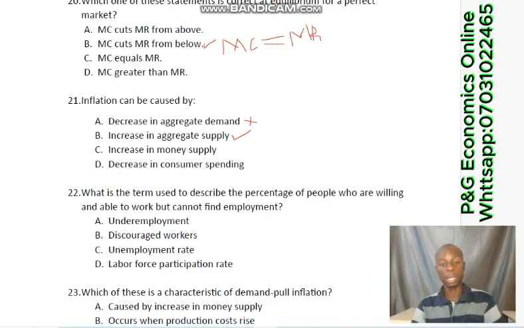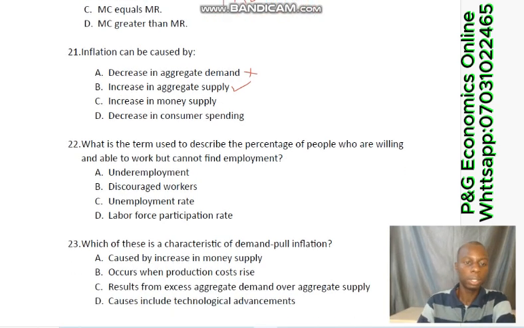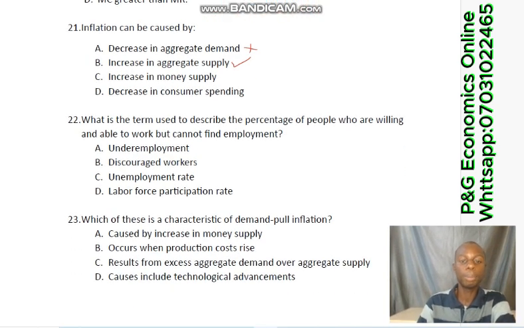So that is that. And then question number 22. What is a term used to describe the percentage of people who are willing and able to work but cannot find employment? The answer is unemployment rate. Unemployment rate is the total of persons who are willing and able to work but could not find work, in terms of percentage. It is calculated by using unemployed over total workforce times a certain percentage.